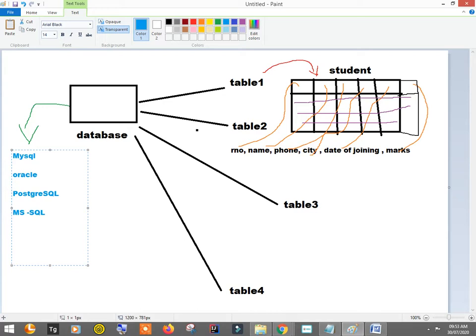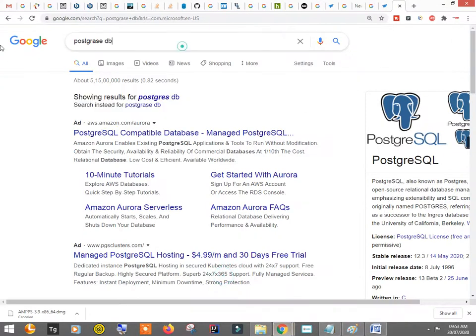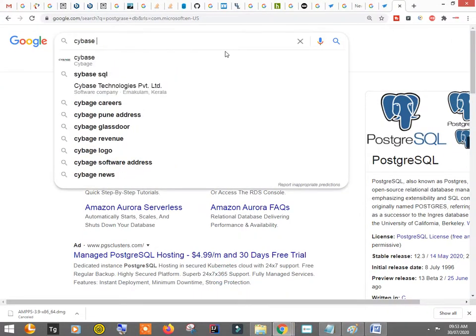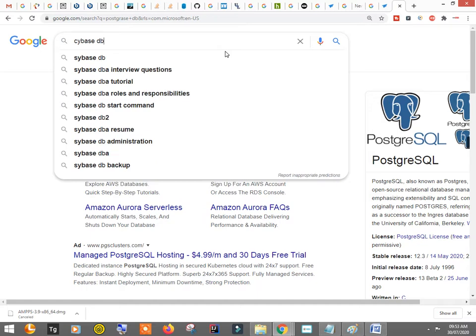Then we have Sybase, S-Y. Sybase is a database.